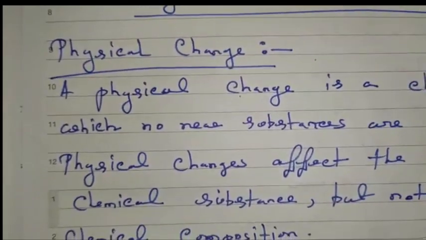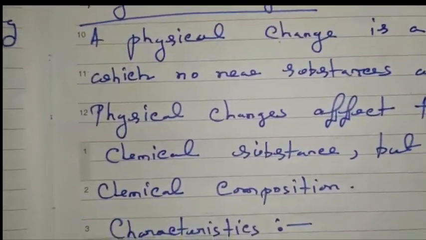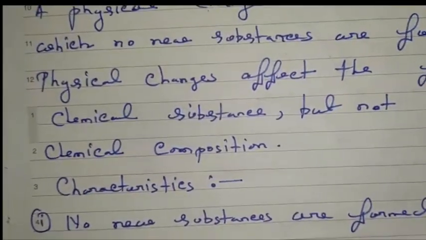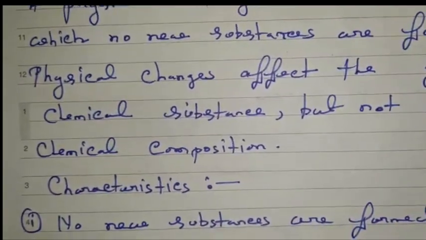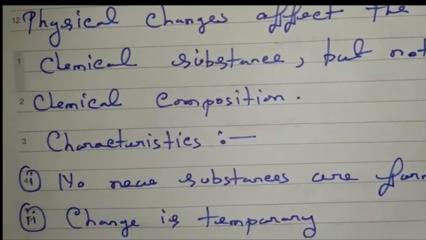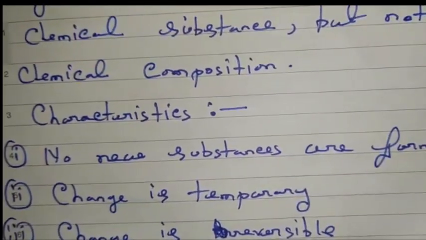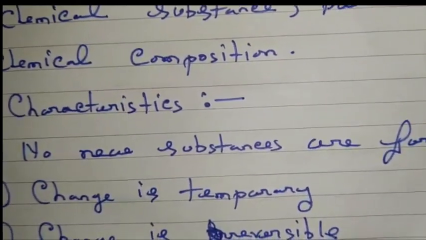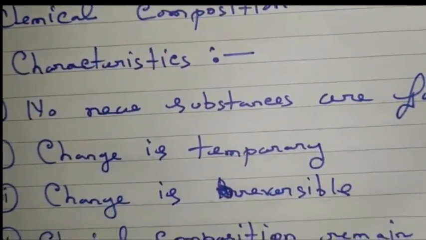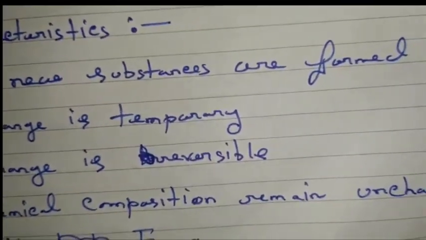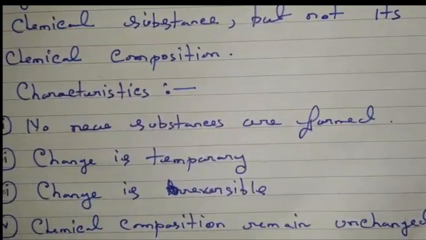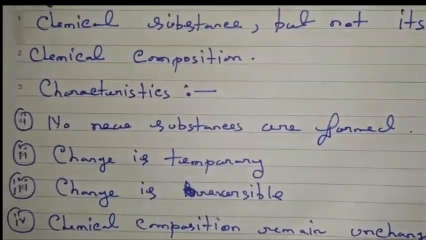Now, next I will discuss the characteristics of physical change. First one, no new substances are formed. Next one, the change is temporary. Next one, the change is reversible. We can get back the original substance again by changing its condition. Next one, chemical composition remains unchanged. So these are the characteristics of physical change.